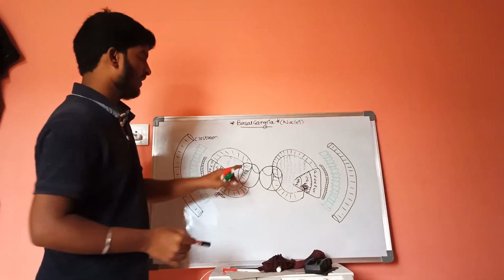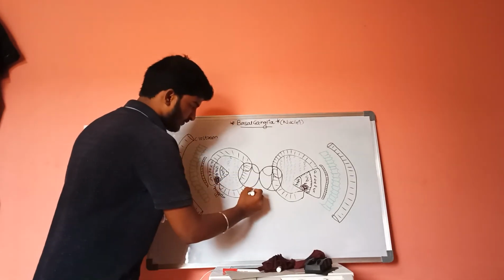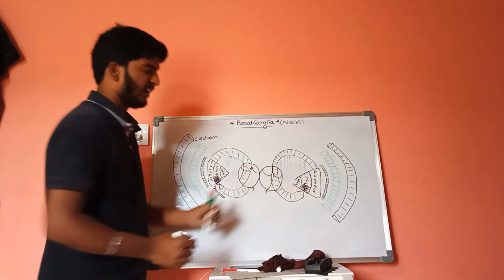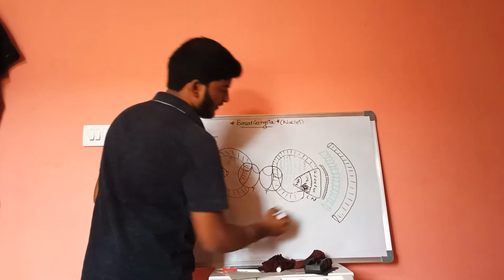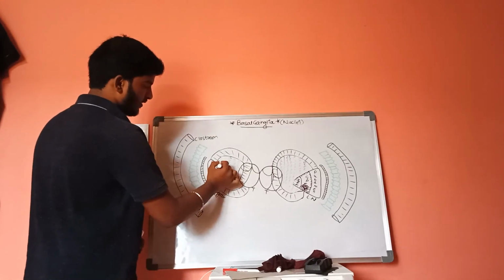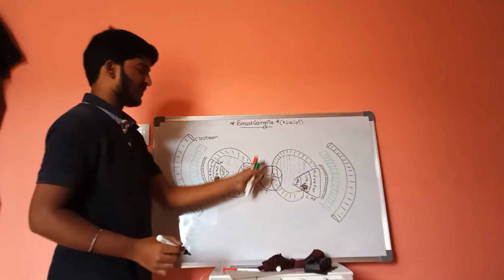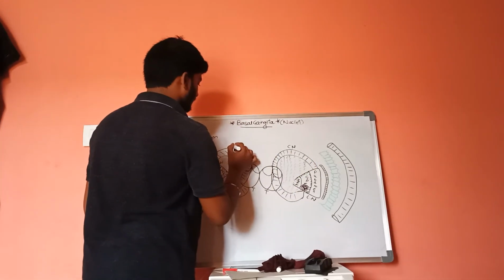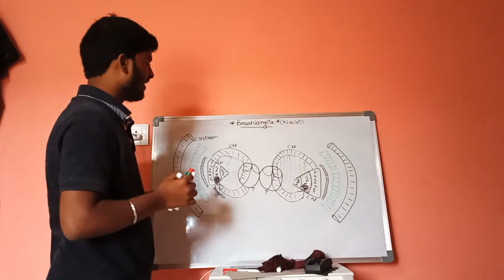Once again, these two are the thalamus, and this is called the lentiform nucleus. This is the lentiform nucleus, and this special structure is called the caudate nucleus.